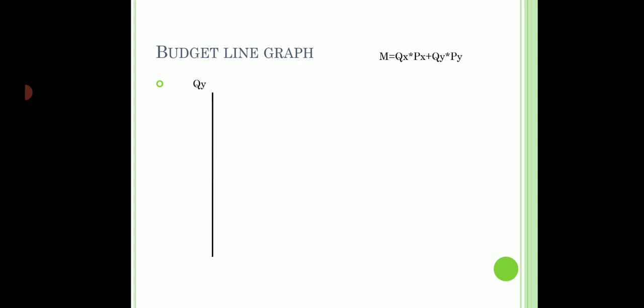So on the y-axis I have quantity Y. On the x-axis I have quantity X. What we have to do is find at least 2 points on this budget line, and joining those 2 points we can get a budget line. To find those 2 points, I am going to find out the vertices on the x-axis and y-axis.